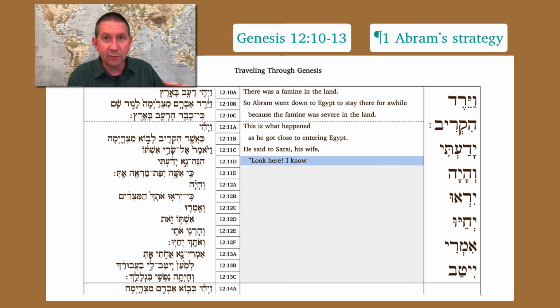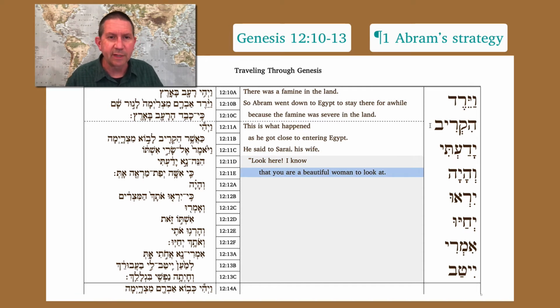T from anoki, so 1 CS, and there's no prefix or anything at the front. R1 has qamets, so a Qal perfect 1 CS of yada. This also is stative, and so we're translating present tense. Look here, please, I know. Ki ishah yefat mar'eh at. So I know that a woman beautiful of appearance you are, said Abram.